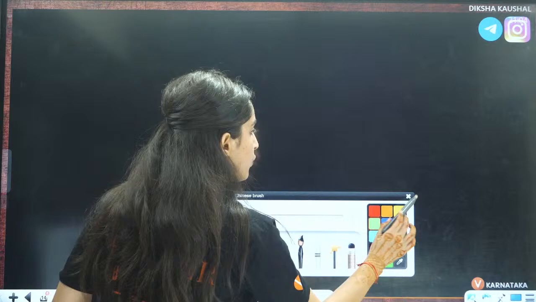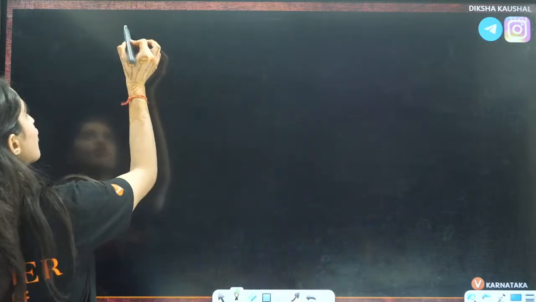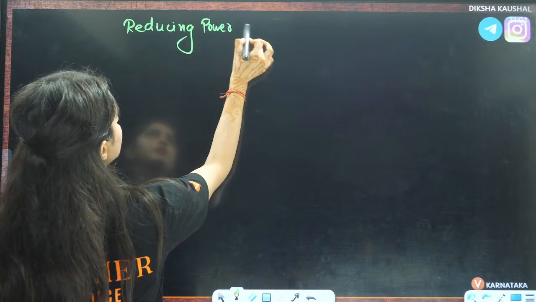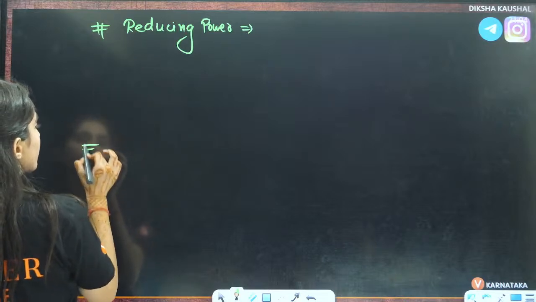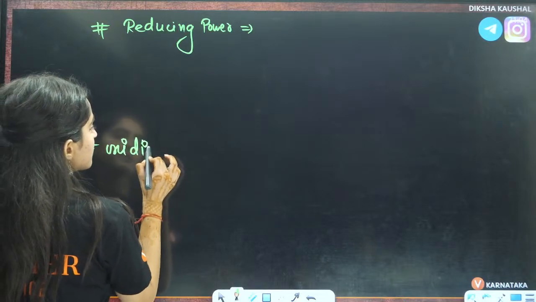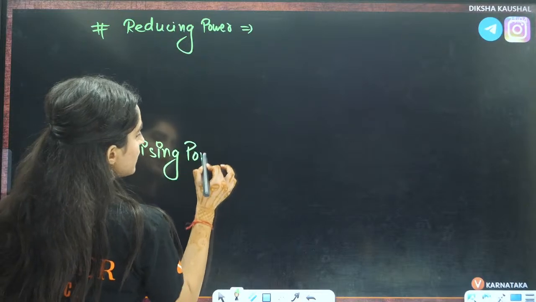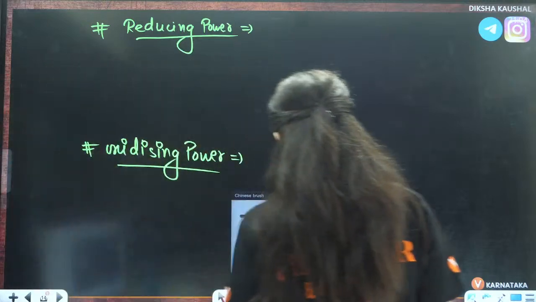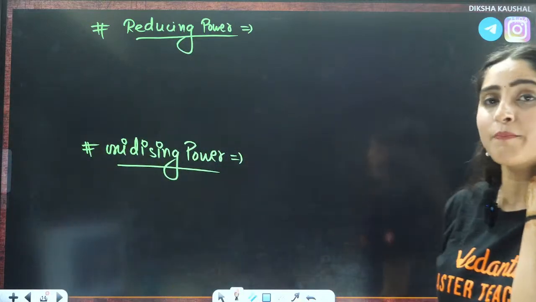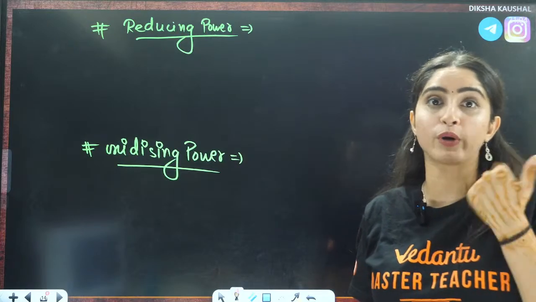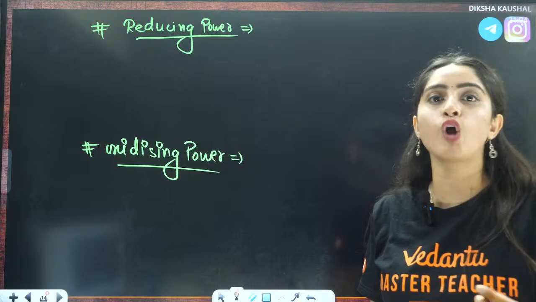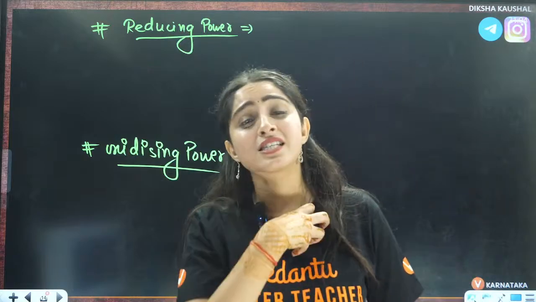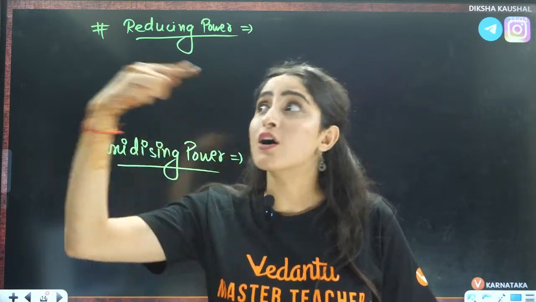Now, I am telling you one simple trick. First you need to know what is reducing power and what is oxidizing power. Questions are asked here too. Reducing power means how good a reducing agent it is, right? If someone is itself getting reduced, it will oxidize the other.